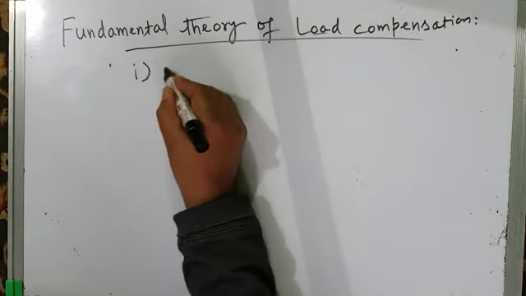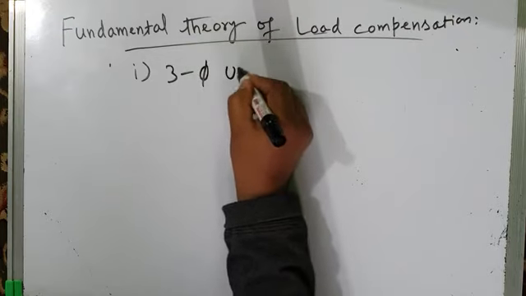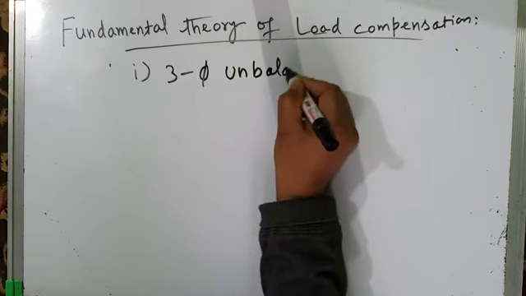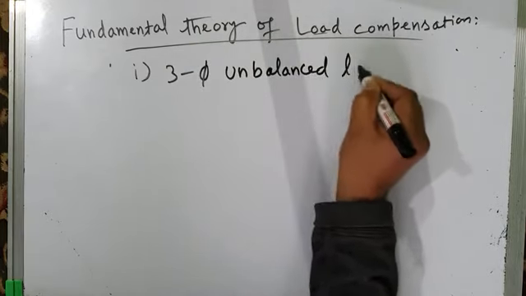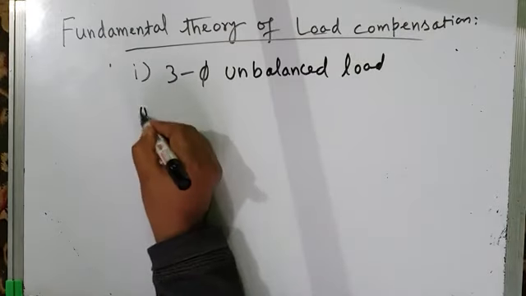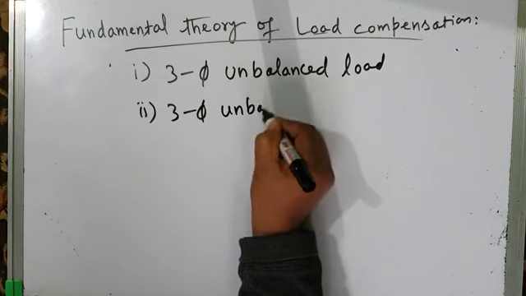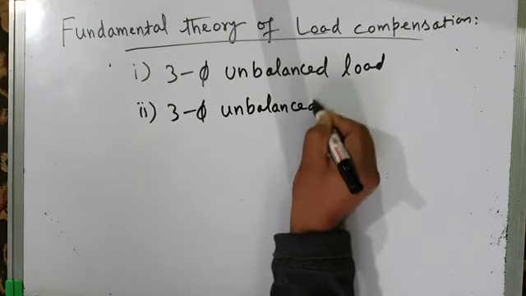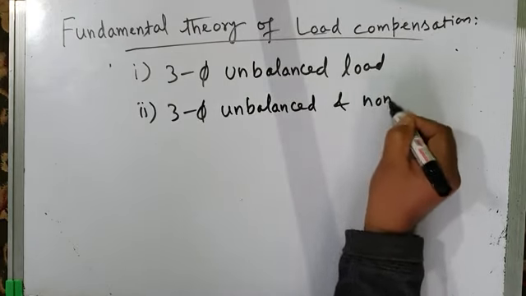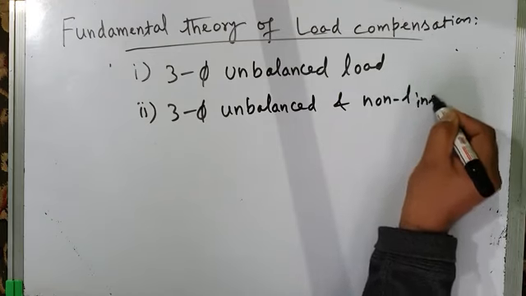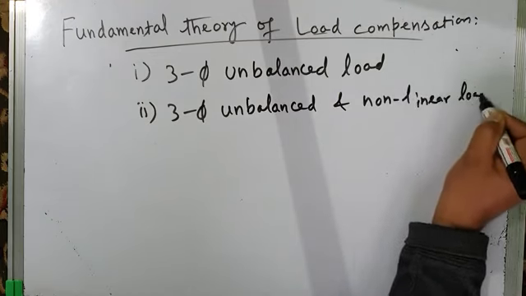Number one, three-phase unbalanced load. This is one category. Second category is three-phase unbalanced and non-linear load.